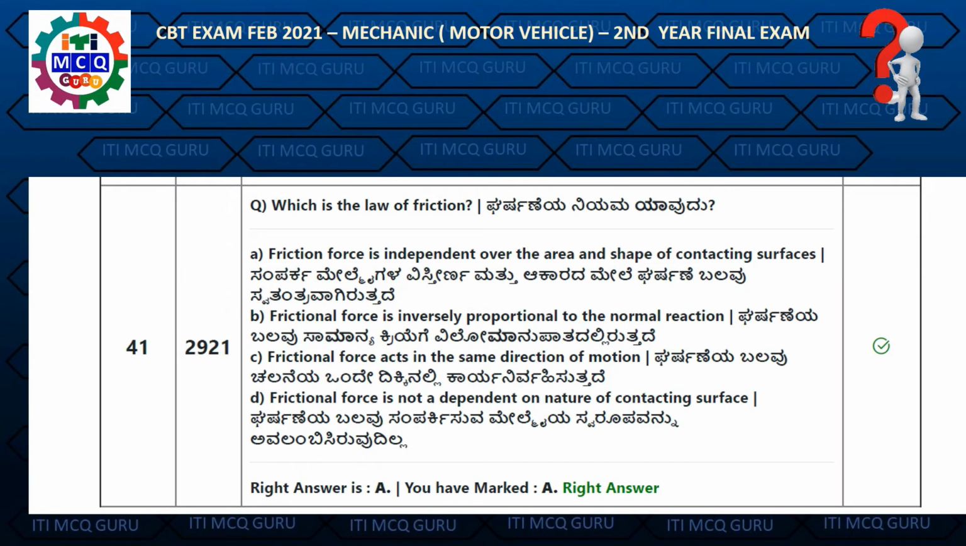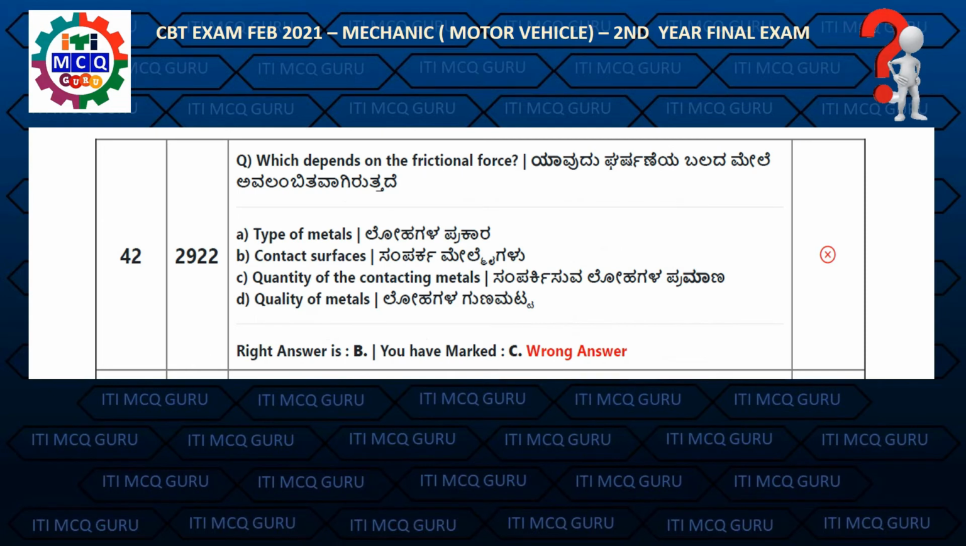Question 41. What is the law of friction? Right answer is A, friction force independent over the area and shape of contacting surface. Question 42. Which depends on the friction force? Right answer is B, contact surface.